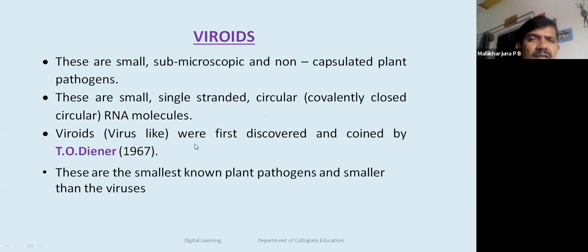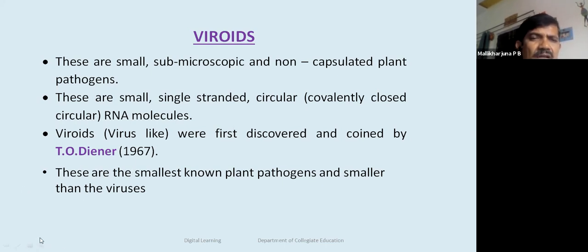Viroid means virus-like molecules. These are small, submicroscopic, and non-capsulated plant pathogens. Please keep in mind all the time, viroids are the smallest plant pathogens. They are naked, non-capsulated, meaning they are not covered by a protein sheath, unlike TMV or any plant virus.